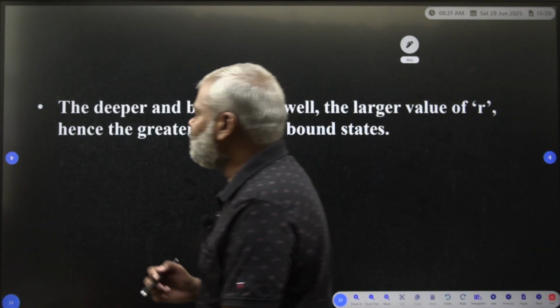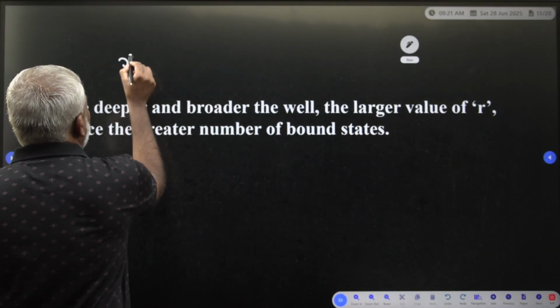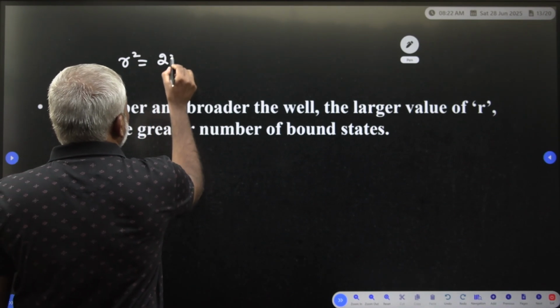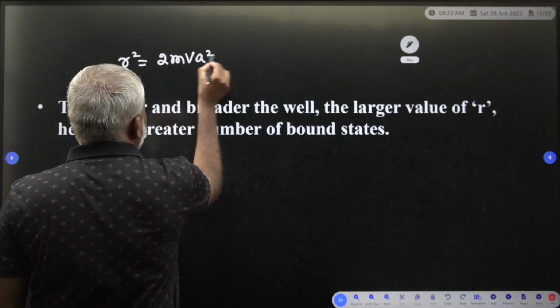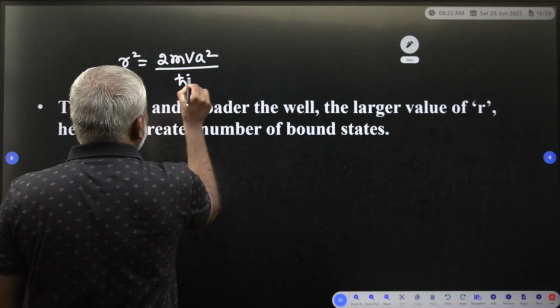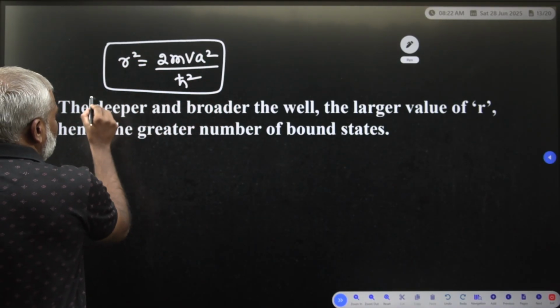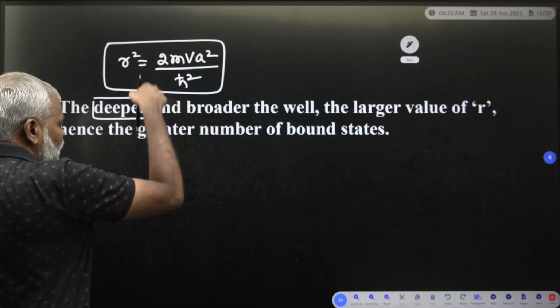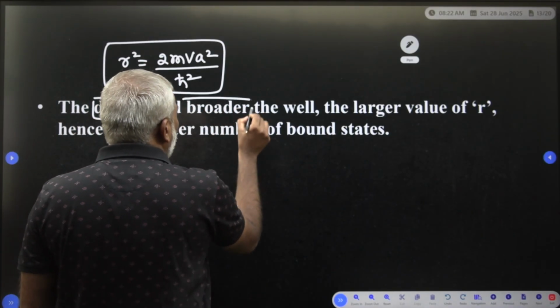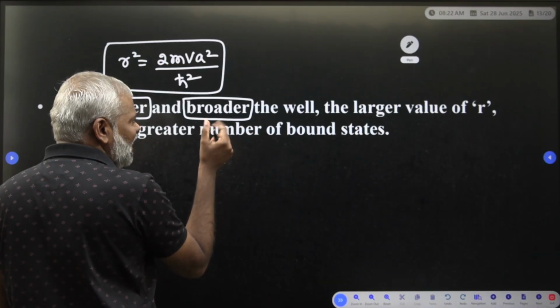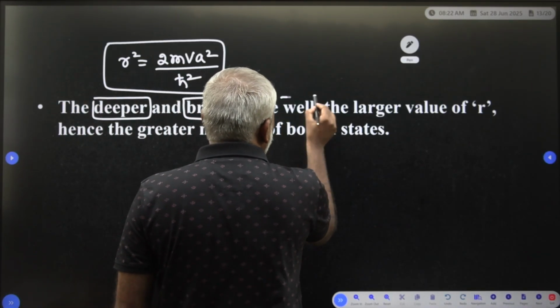So therefore, from that we have to write r square is equal to 2mv a square divided by h cut square. From this equation we have to write that the deeper means V is very large, and broader means a is very large, the broader the well.